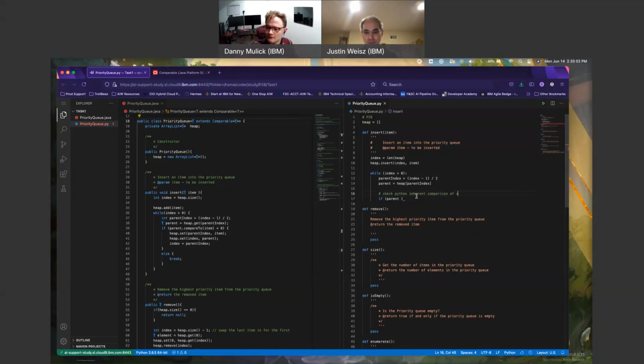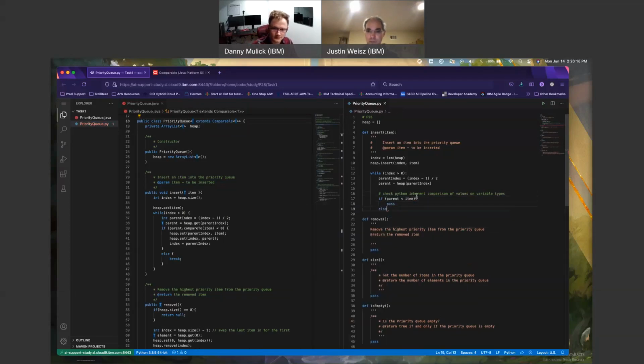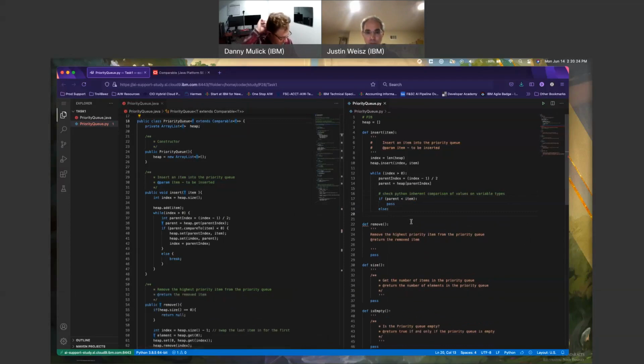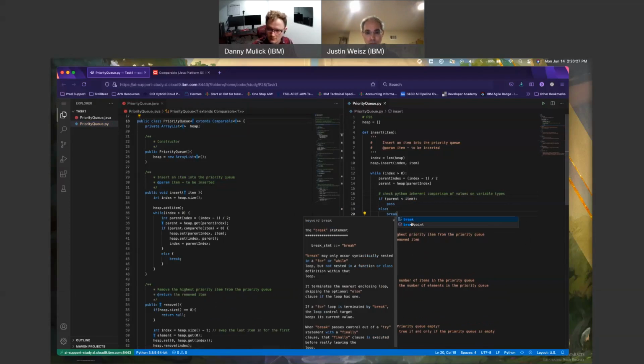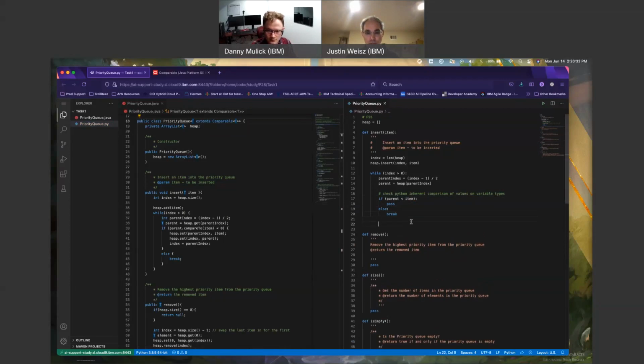Comparison of values. Types. So if parent less item, I believe that's all I need. So I insert here, pass, else. I need a colon here. I fat fingered. Shift return again. I can say break. That'll be fine. I end this loop. I end here. I'm going to say return 0 because that's the habit that I have for my functions, I return 0 given that.